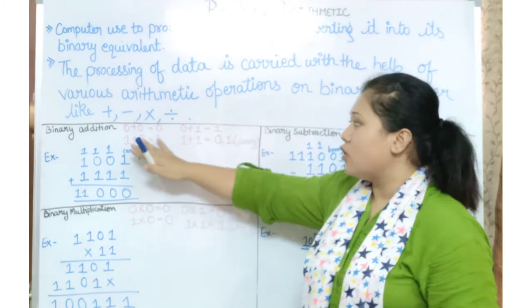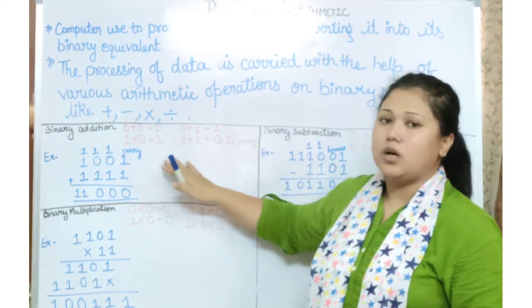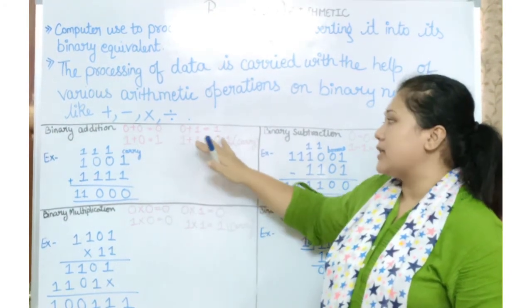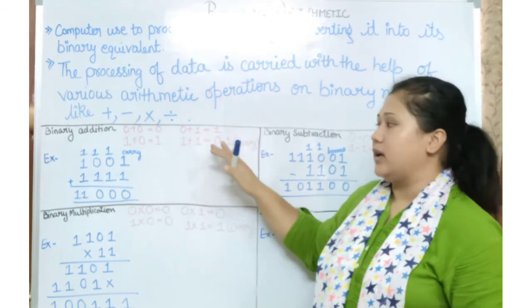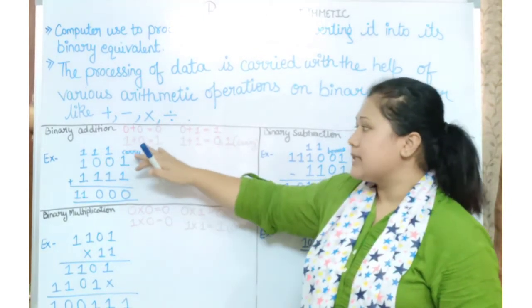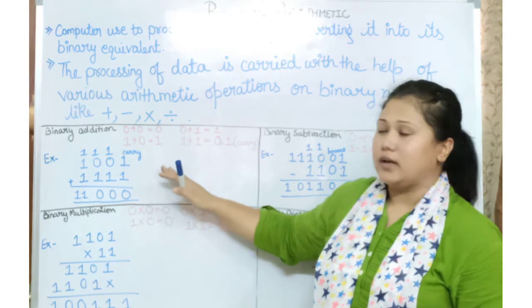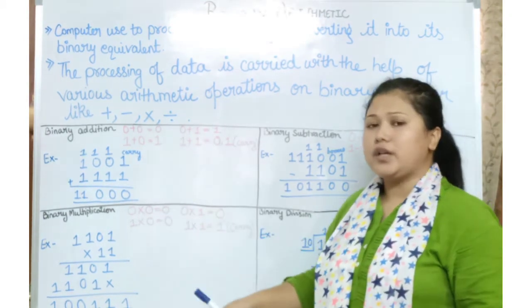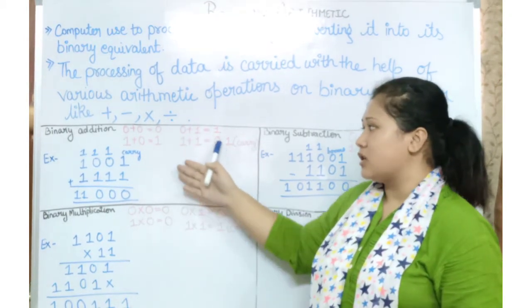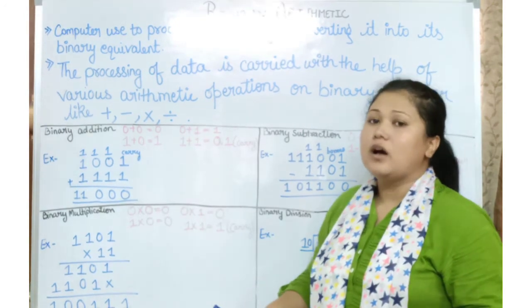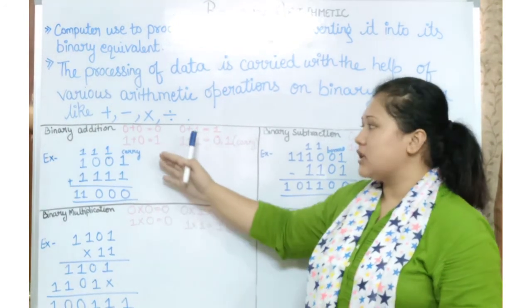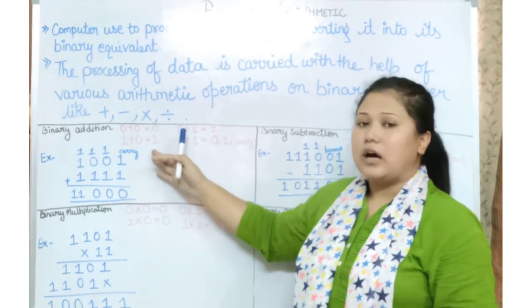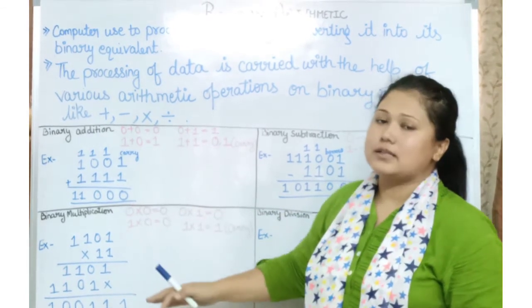So here 0 plus 0 is equal to 0. 0 plus 1 is equal to 1. 1 plus 0 is equal to 1. That means we don't need any extra arithmetical operation; we just write down the given value in the place of the answer.